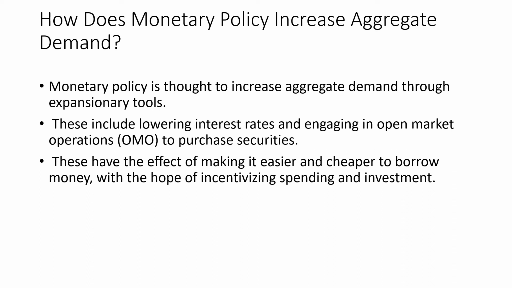This is mainly during expansionary monetary policy, and these have the effect of making it easier or cheaper to borrow money. So people will come and take loans, so money will pump from the bank to people. So there would be an increase in money supply.